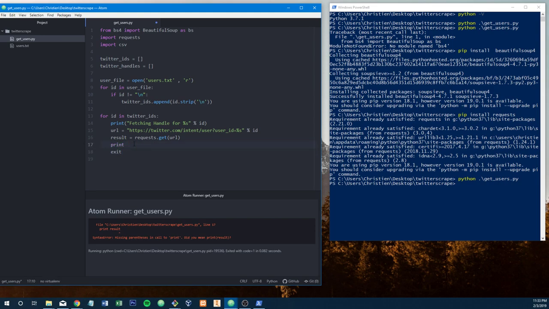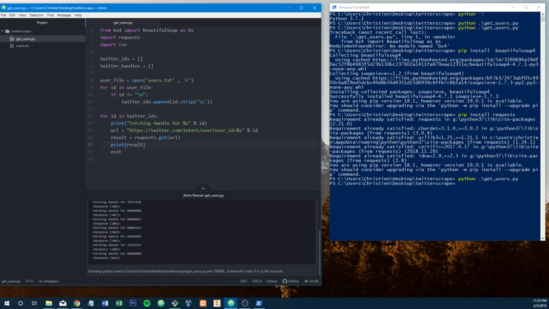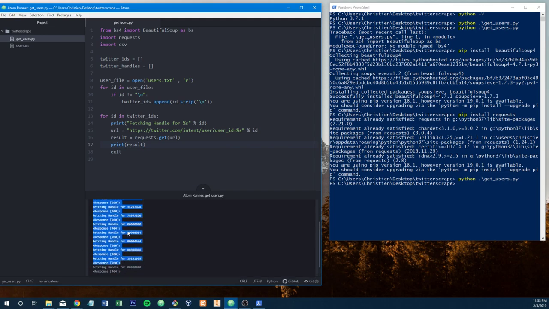Oh, Python 3.7. All print statements need to be in parentheses. So let's see, I think we're fetching the array. So yeah, look, we got a response 200. Oh look, it's telling us our response. We got a 404. So it actually is telling us the response that we got right now, which is nice.